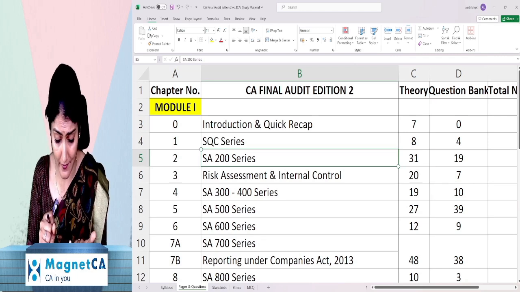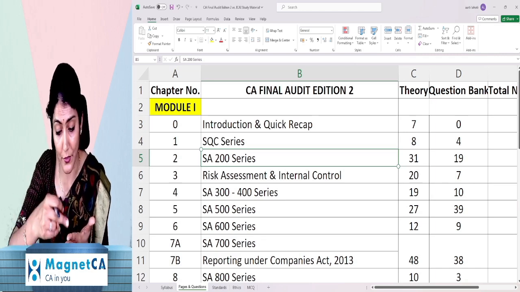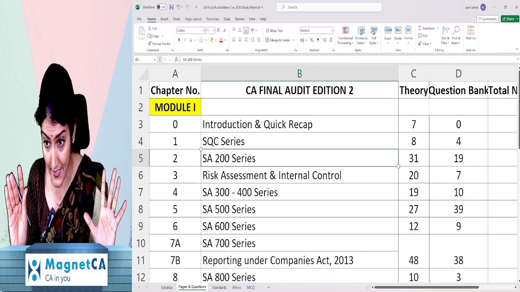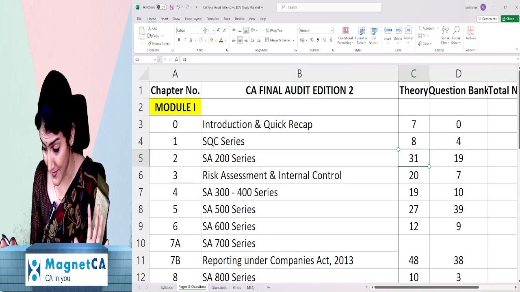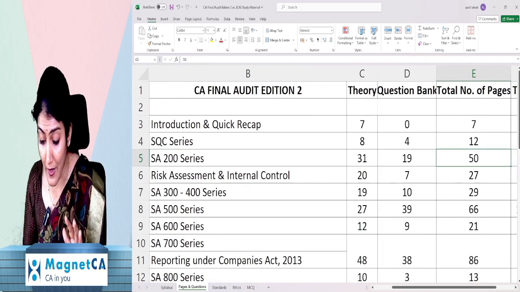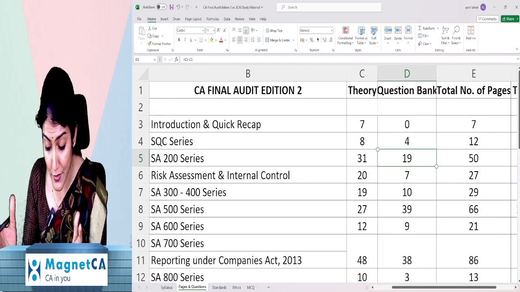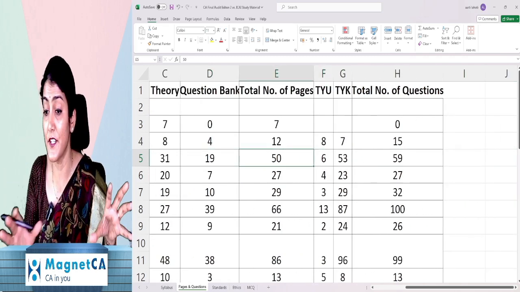which is your 200 series, which I've been telling you, which has 200, 210, 220, 230, 240, 250, 260, 265, 299. And so 9 standards over there have been given in the 31 pages. And then 19 pages you have your question bank. And the test your understanding and the test your knowledge put together is for 19 pages. Right? So total 50 pages of the chapter number 2.